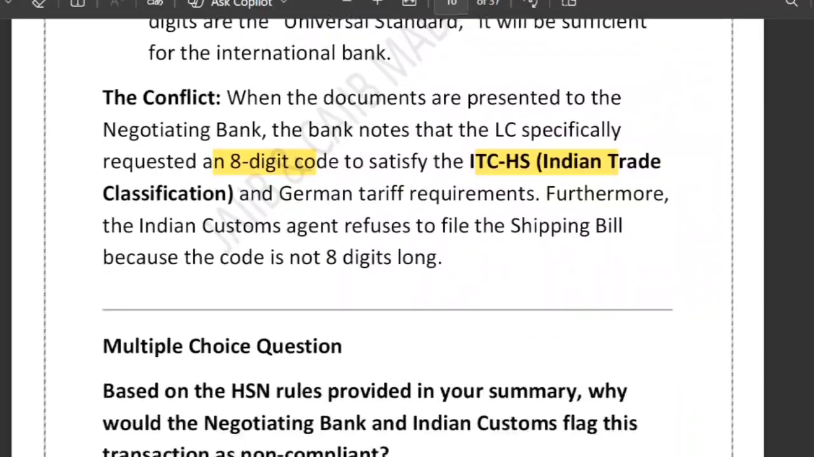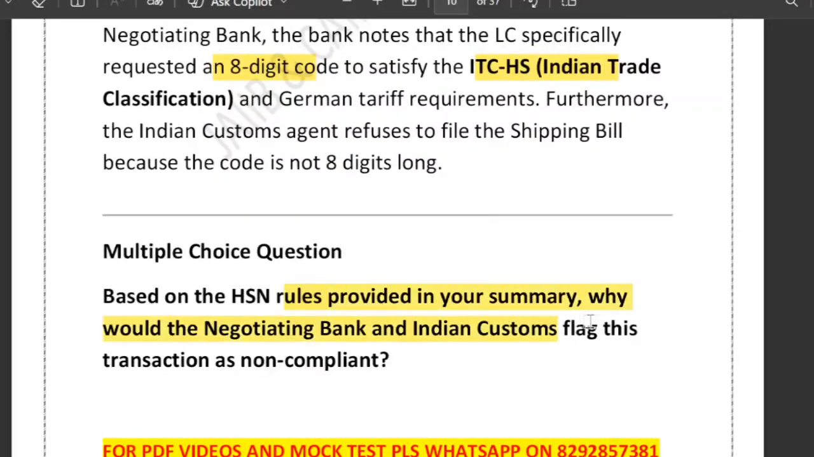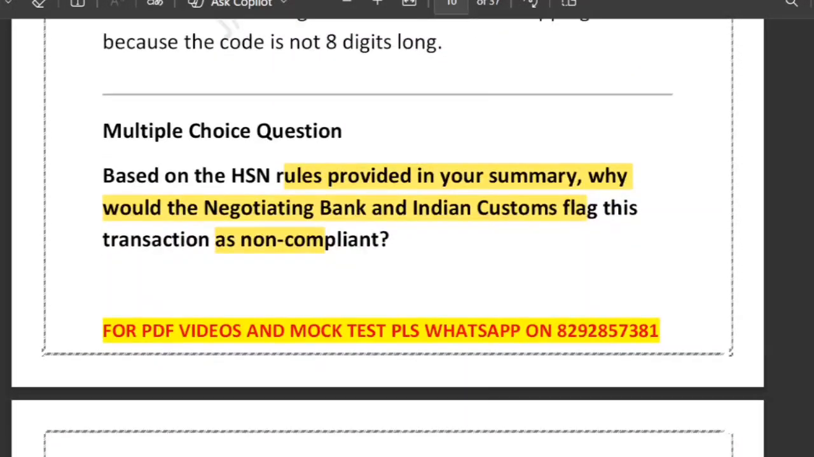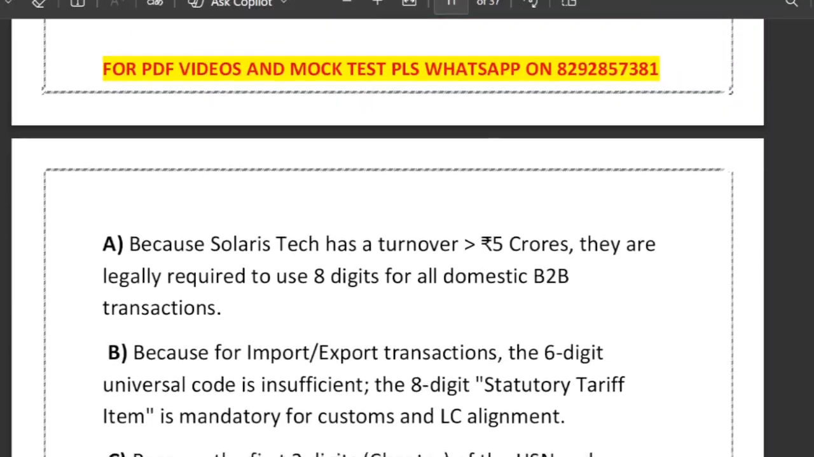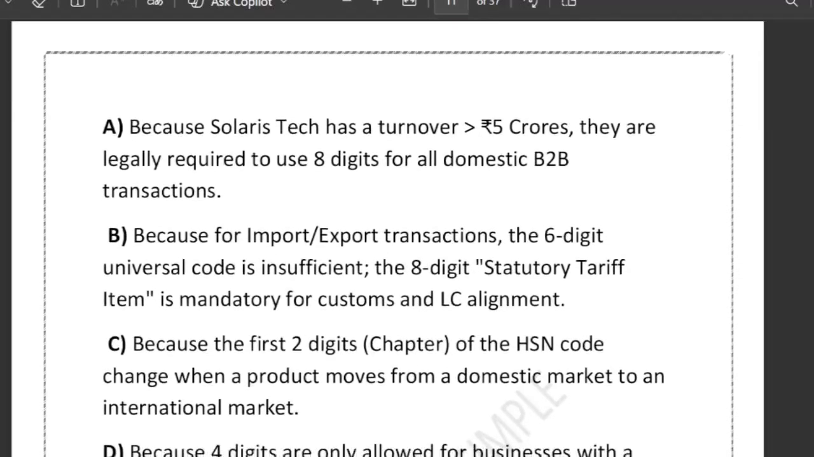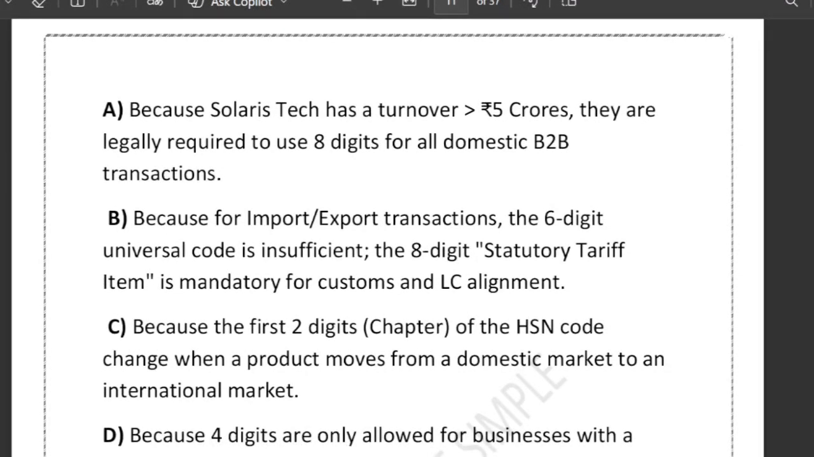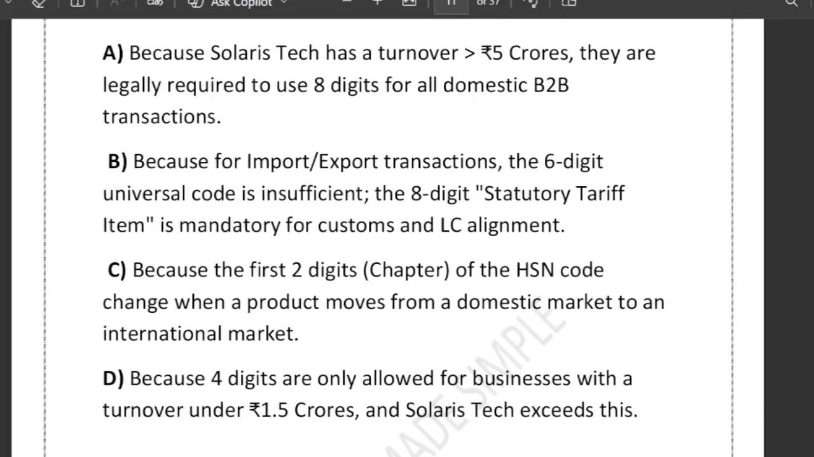Now the question is, based on the HSN rule provided, why would the negotiating bank and Indian customs flag this transaction as non-compliant? Option A: because Solaris Tech has a turnover greater than 5 crore, they are legally required to use 8 digits. Option B: because for import-export transactions, the 6-digit universal code is insufficient; the 8-digit statutory tariff item is mandatory for customs. Option C: because the first 2 digits of the HSN code change when a product moves from the domestic market to the international market. Option D: because 4 digits are only allowed for businesses with a turnover under 1.5 crore.